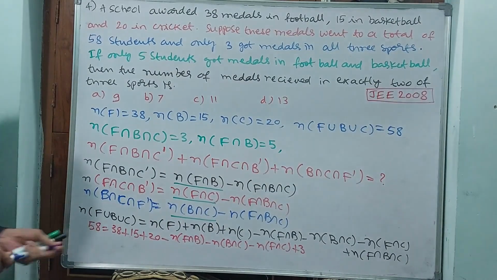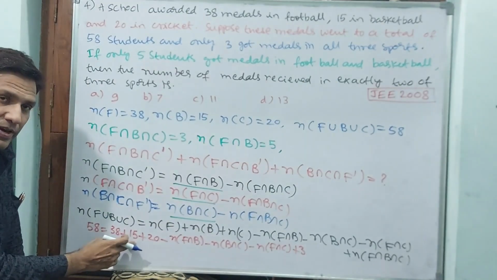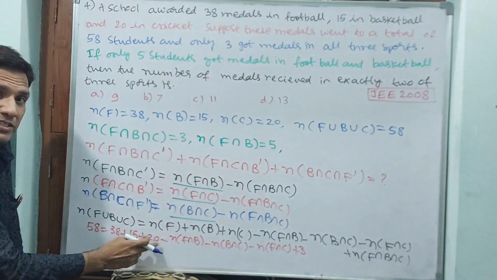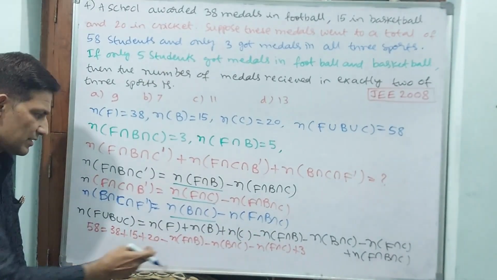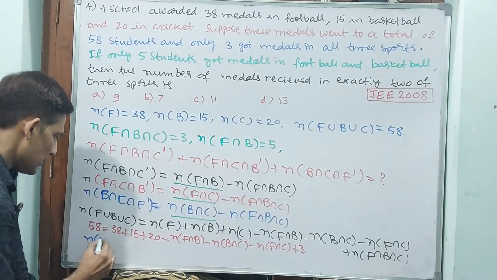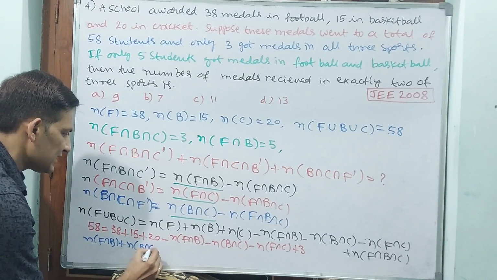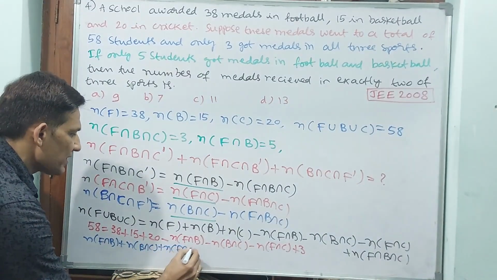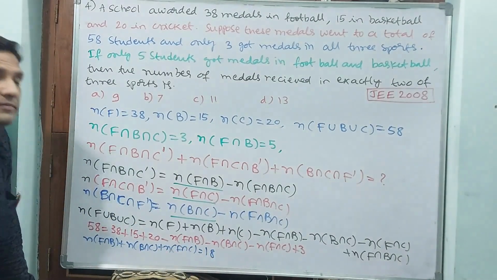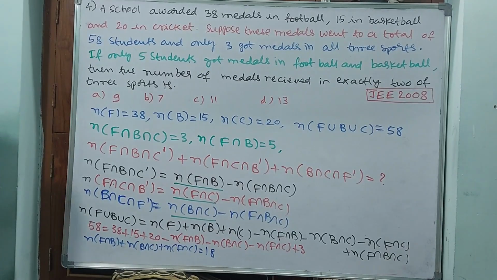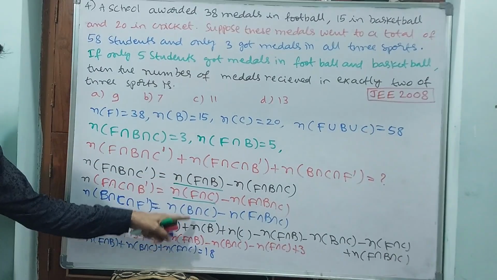Okay, if that is the case, now you see 38 plus 50, 88 plus 20, 108 plus 3, 111. Hmm, 111 minus 58. That means this value you are going to get: n of F intersection B plus n of B intersection C plus n of F intersection C is equal to 18. Why? Because I am changing the side. Understand? That means these are going to give 18.